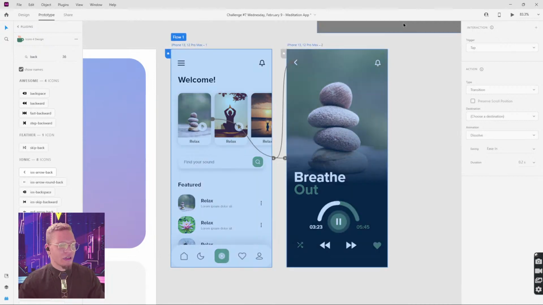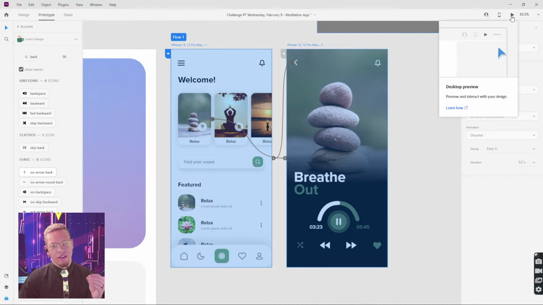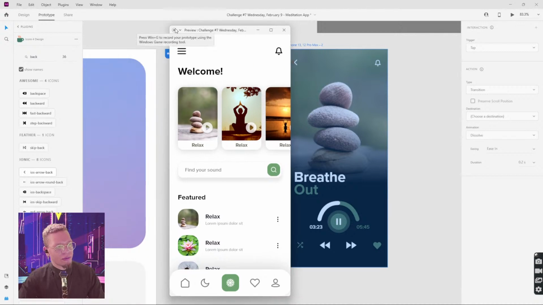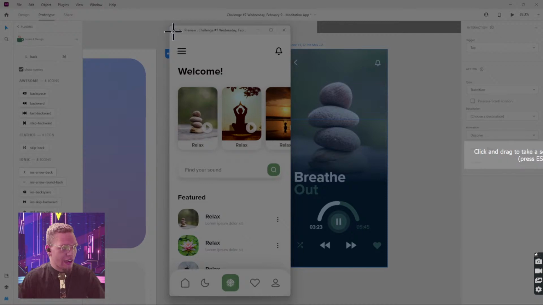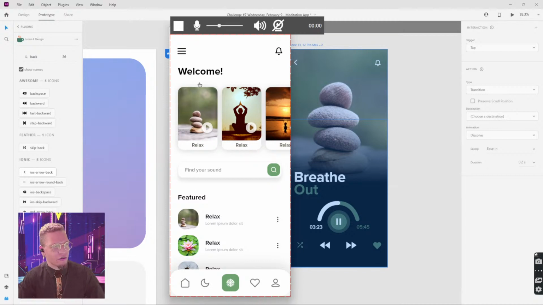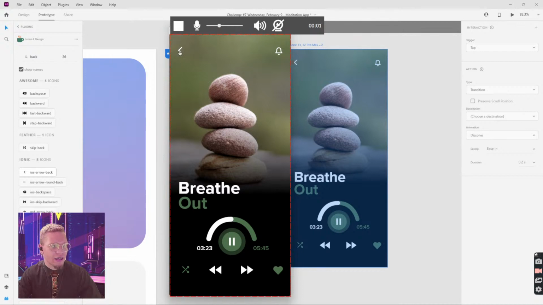Now, if you want to export your prototype, the actual video, you can press this play button just like this, and you can see this little button right here, and it says press Windows G to record your prototype using the Windows game recording tool. I'm on Windows. I personally like to use a software called ScreenRec. This is not a sponsored thing, but I like to use ScreenRec where I can just hold Alt S and select where on my screen I would like to record, press video, and it records for me while I'm doing whatever in the application.